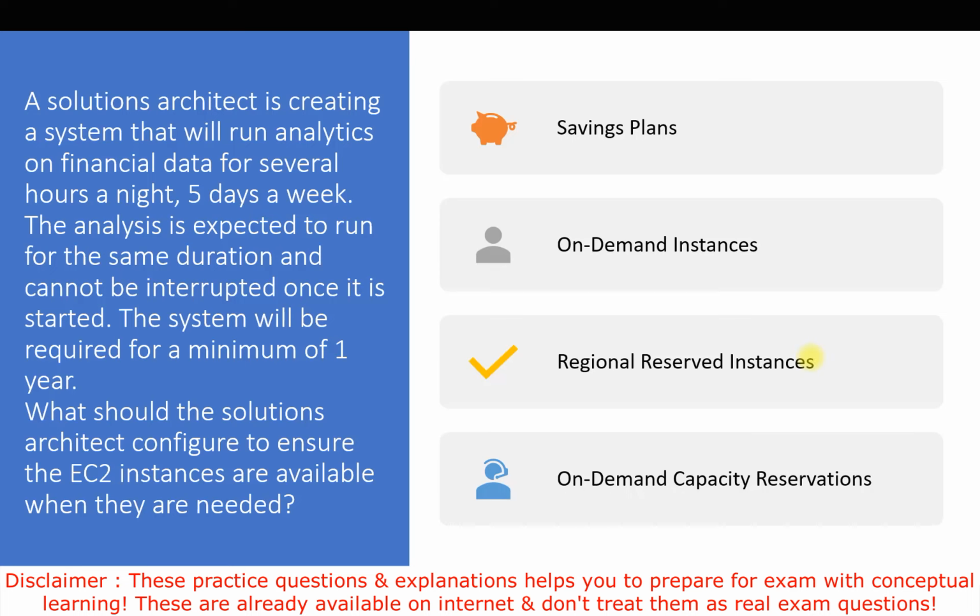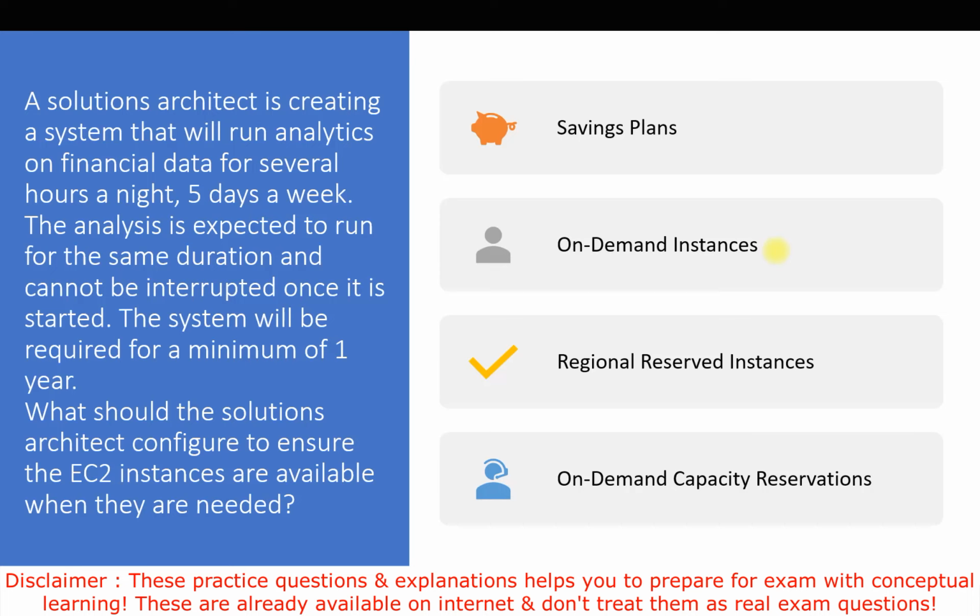Next, for uninterrupted solutions, I have already mentioned in the previous question that on-demand is the best choice, but here again we have two choices: on-demand instances and on-demand capacity reservation. If we go with on-demand instances, it's not good for the 1 year requirement which is given, because here we need some kind of reservation as well. Uninterrupted is fine, but it will not fulfill the reservation, and otherwise it will be costly.